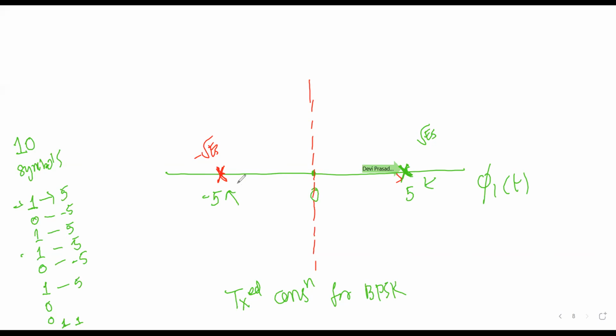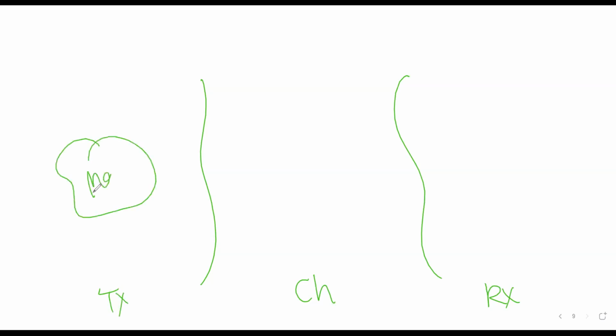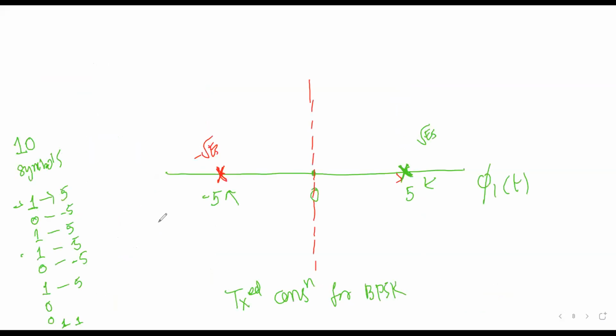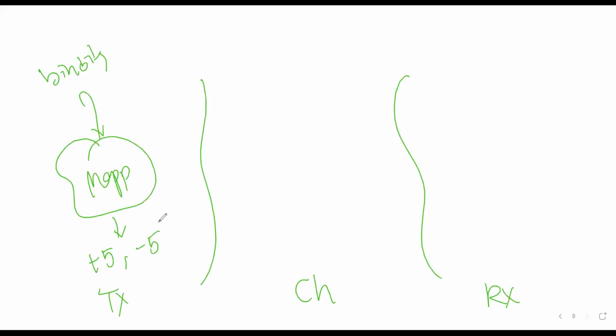So this is the transmitter part. If I divide it like this, this is the channel, this is the receiver, this is the transmitter. So here we have the mapper. To this mapper, we are feeding these binary bits. This mapper is mapping incoming binary bits to either plus 5 volt or minus 5 volt. So in the complex plane, how does it look? It looks like this figure. This figure we are plotting at this point at the transmitter.